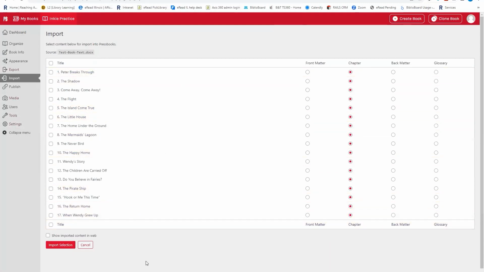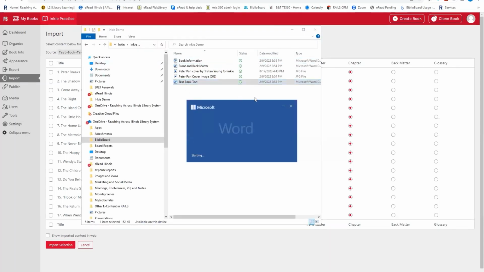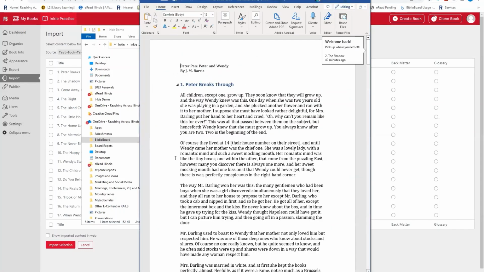So an interesting thing happened when I imported this text, and I want to show you guys what it looks like, what's happening here. This is the document that I pulled the text from. If I open this up as a Word document, you are going to see that the text is written with headings.